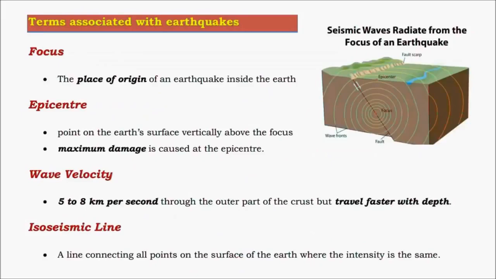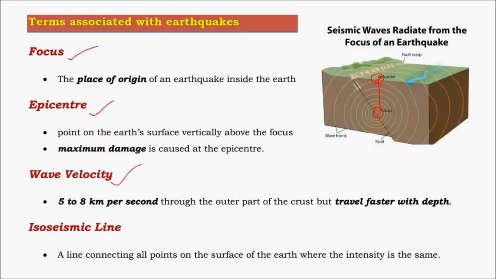Let's see certain terms associated with earthquakes. Focus. Focus is the region where the earthquake has occurred, that is the region with the high amount of tremors or release in stress, that is where the earthquake is centered. And then epicenter: the point on the Earth's surface just above the focus, at the shortest distance from it, is called the epicenter. The intensity of an earthquake is maximum at the epicenter, as this is the closest point from the focus, and the loss of energy at this point would be minimum.